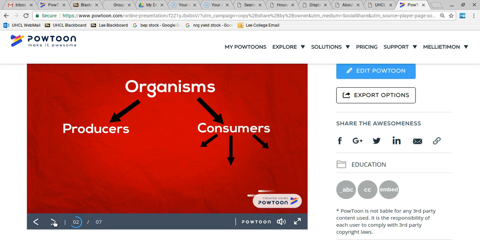The main thing, if we start with a preview, is that we have organisms. And under that title, we have two categories of organisms: producers and consumers. Consumers, there's three types: herbivores, omnivores, and carnivores. So you may have heard some of these words before. I want you to think about what you think they might mean.